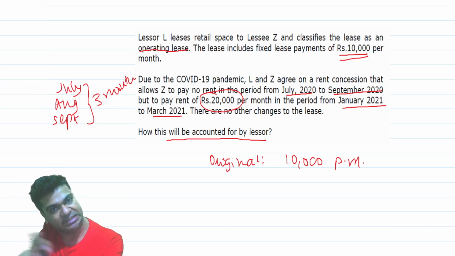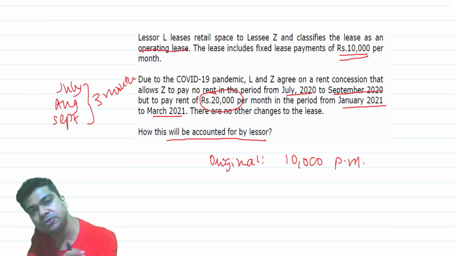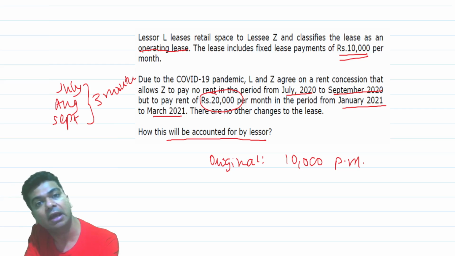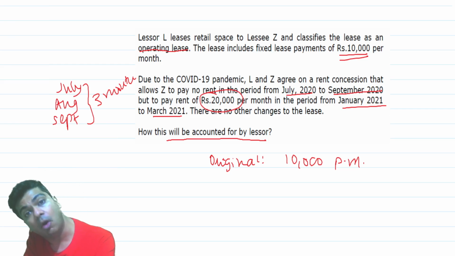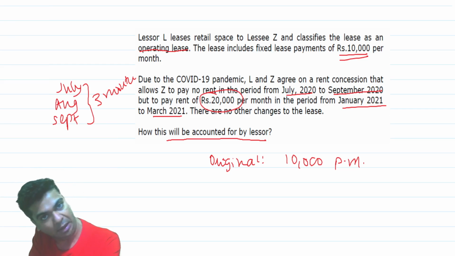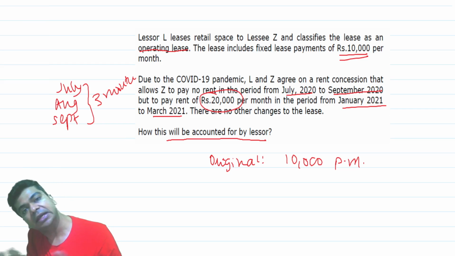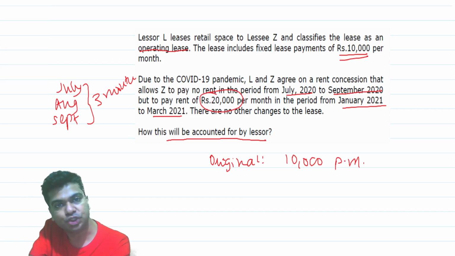Yes, the timing is changing, but the total receipt is going to be the same. If the total receipt is going to be the same, then the income to be recognized each month or each year will also remain the same. In other words, this is no modification at all. It's only the timing of the lease rent that we are adjusting.